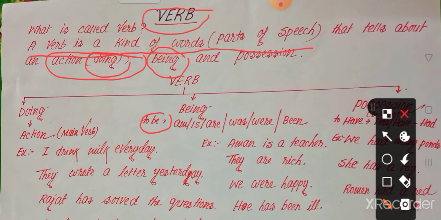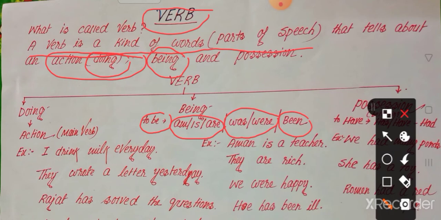So to be, we know that there are three forms of the verb: present, past and past participle. To be is one kind of verb, and its present form is am, is, are, past form is was, were, and past participle form is been.